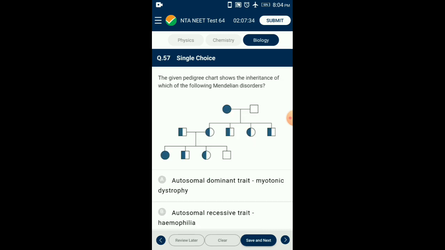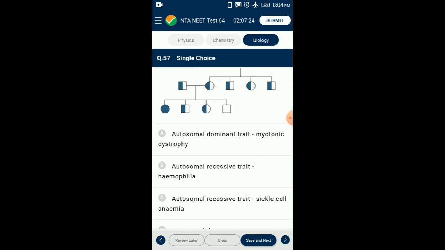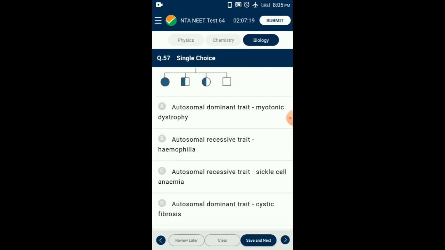Question number 57. The given pedigree chart shows the inheritance of which of the following Mendelian disorders? Sickle cell anemia is an autosome linked recessive trait that can be transmitted from parent to the offspring when both the partners are carriers of the gene. The disease is controlled by a single gene pair, HBA and HBS. So the answer for this question is option C, autosomal recessive trait, sickle cell anemia.